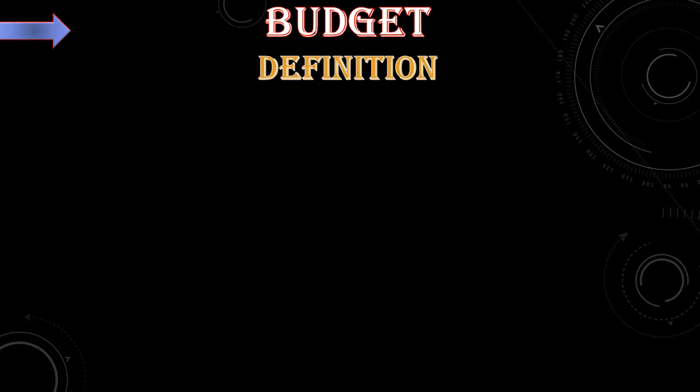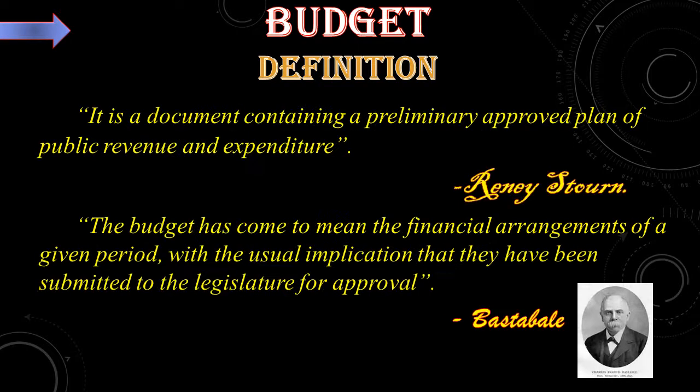See the definition for budget as given by the two economists, René Stone and Bastable. What René Stone says: it is a document containing a preliminary approval plan of public revenue and expenditure.